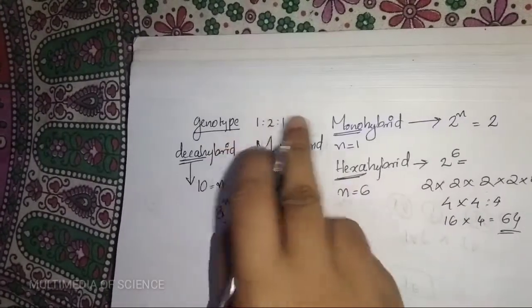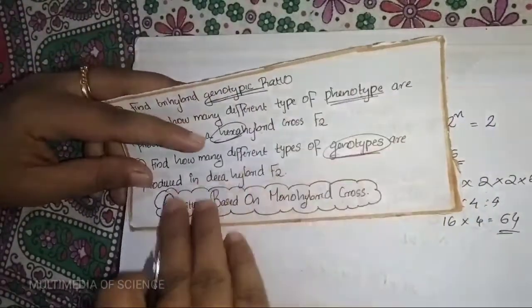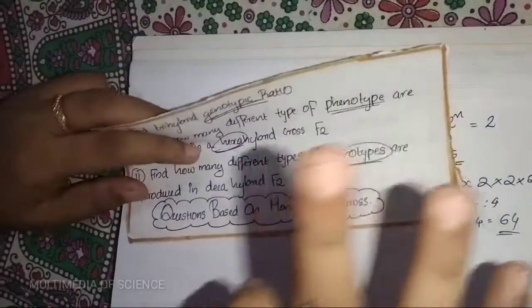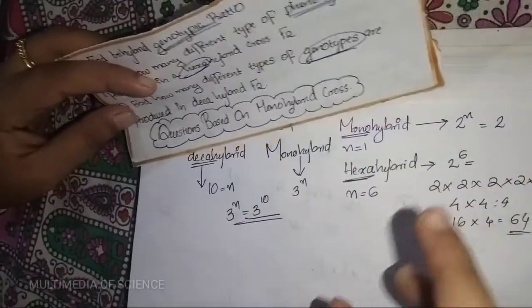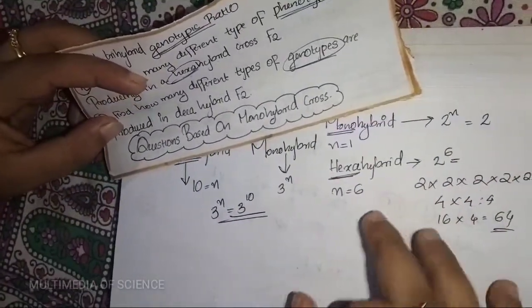I am concluding this section, and these are our questions based on genetics, the monohybrid cross. Please go through these questions for further revision. Okay, thank you very much.